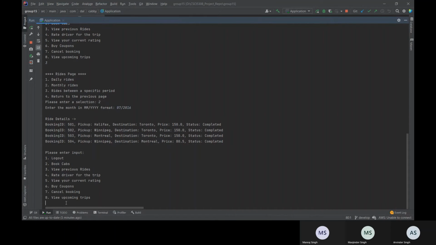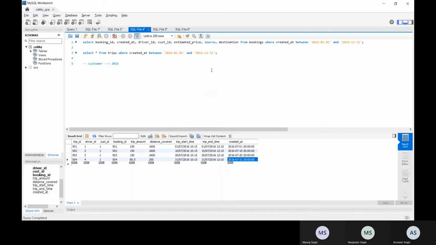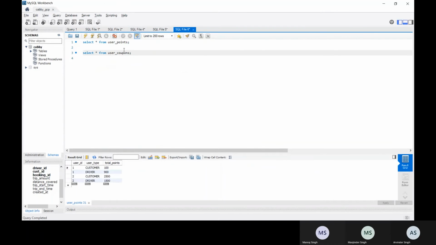Now the customer also has the option to buy coupons. Now how will this work? The app will show the available coupons to the customer. We have database tables for all of these, like for user points, and the customer has 100 points.